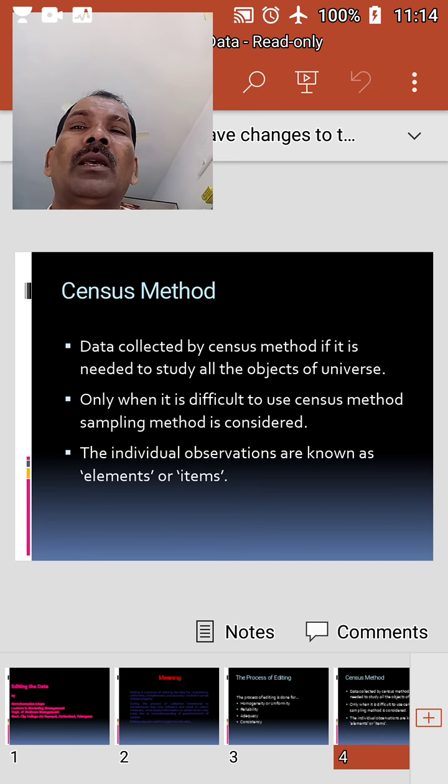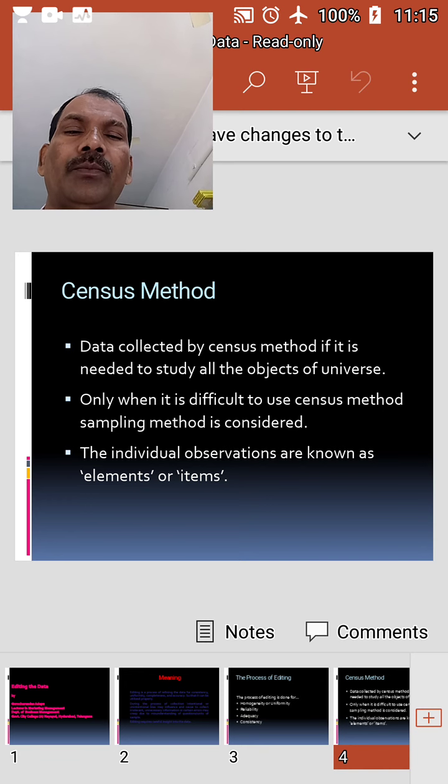The census technique of collecting data means collection of information from each and every unit in the population or universe. Here population or universe refers to the total observations which are included in the scope of statistical investigation. The individual observations are known as elements or items. For example, if a study regarding the wage patterns of workers in Singareni Collieries Company Limited includes all the workers of the organization, such number is known as the population.